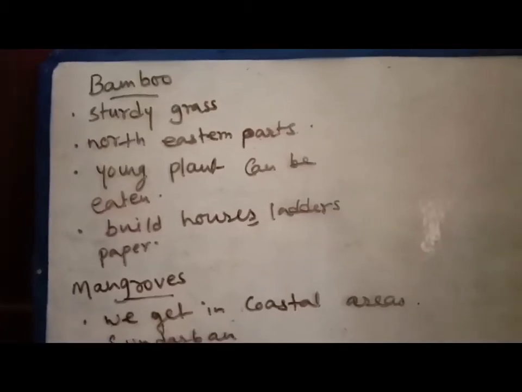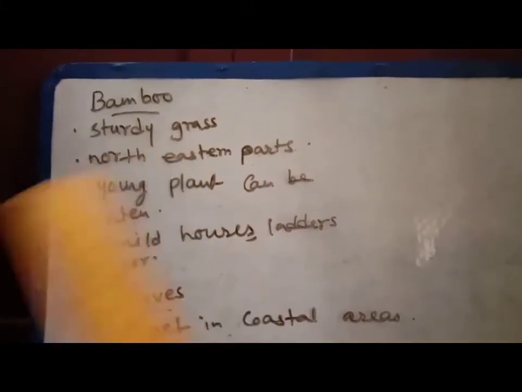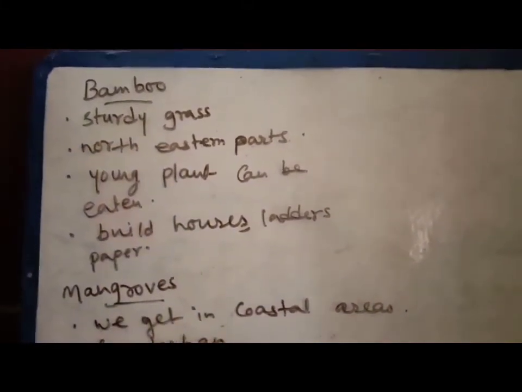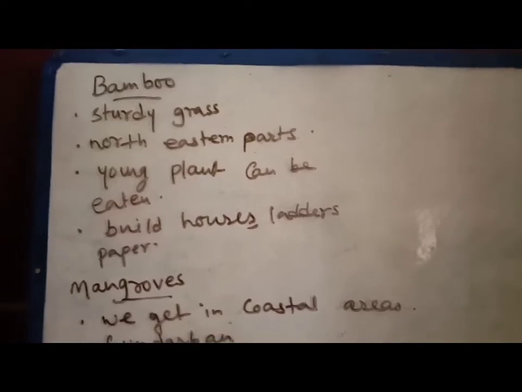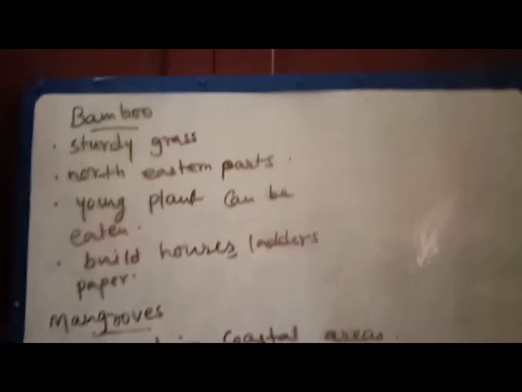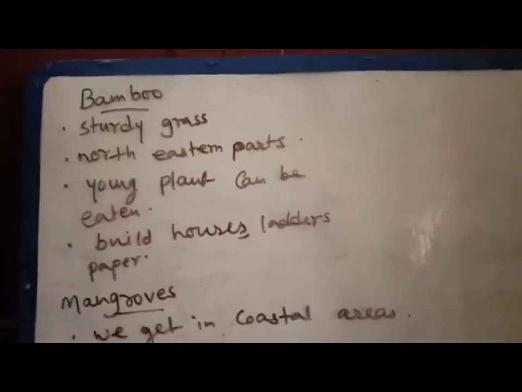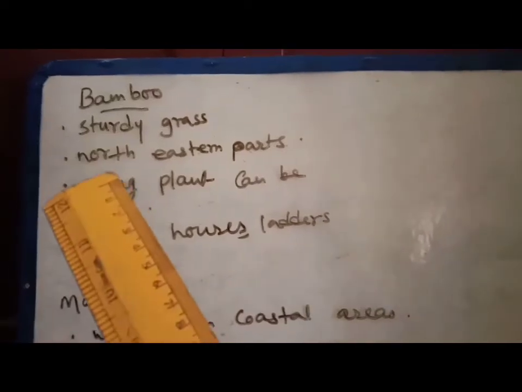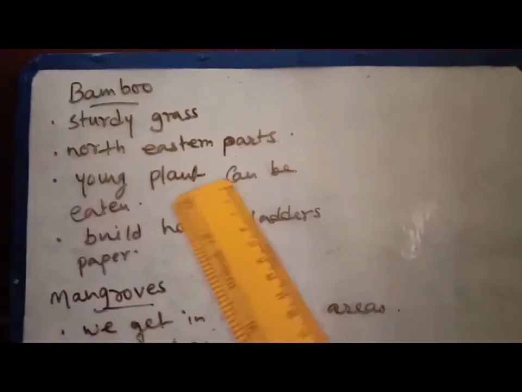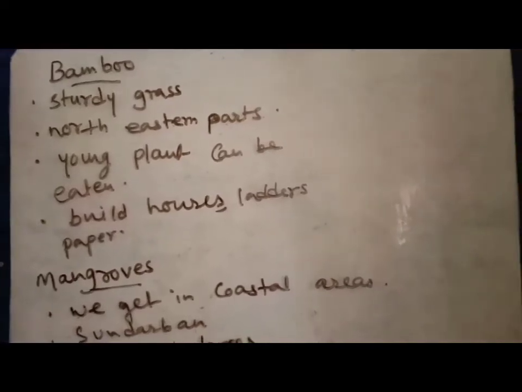Next we will read about bamboo trees. Bamboo is not really a kind of tree, it's just a kind of grass. We can say it's a very sturdy grass and it grows to great height. It's a very long one, and we get this especially in the northeastern part, like Assam, Tripura, and Meghalaya.